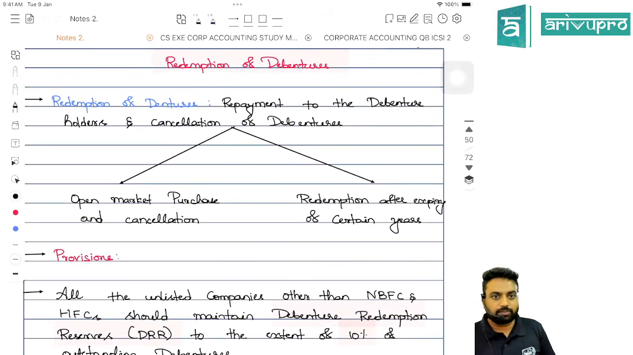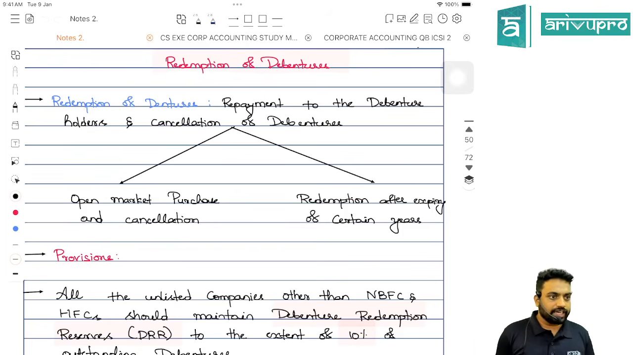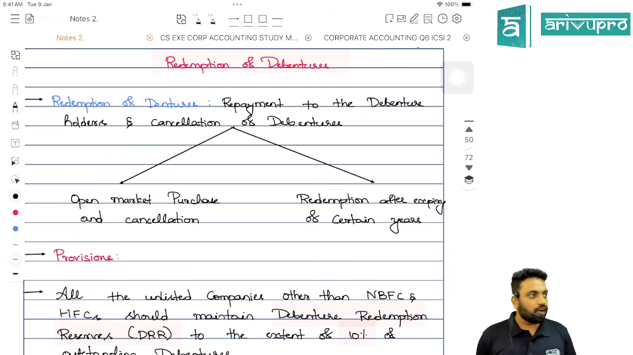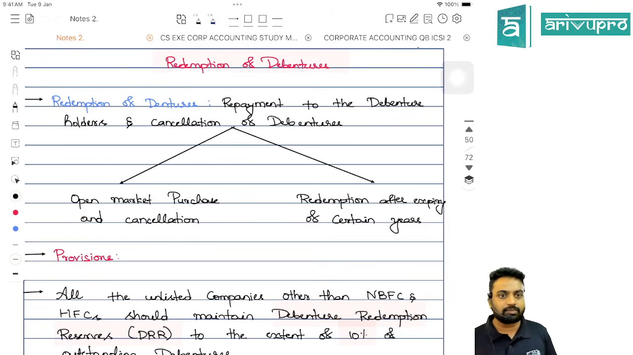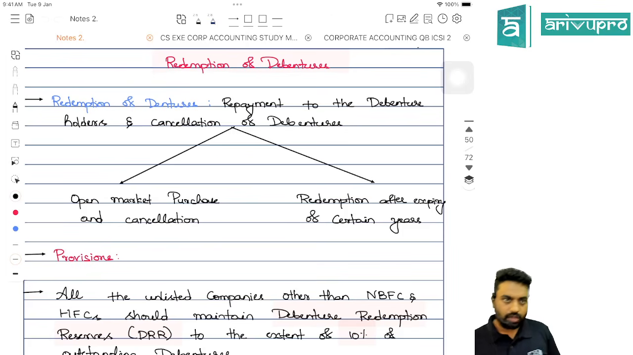We are discussing redemption of debenture. So to revise, what do you mean by redemption of debenture? Repayment of the debenture amount to the debenture holders, right? We are going to repay it, and also cancel those debentures. Whenever we redeem, the liability decreases. At the same time, when you pay, the asset also decreases. As simple as that.